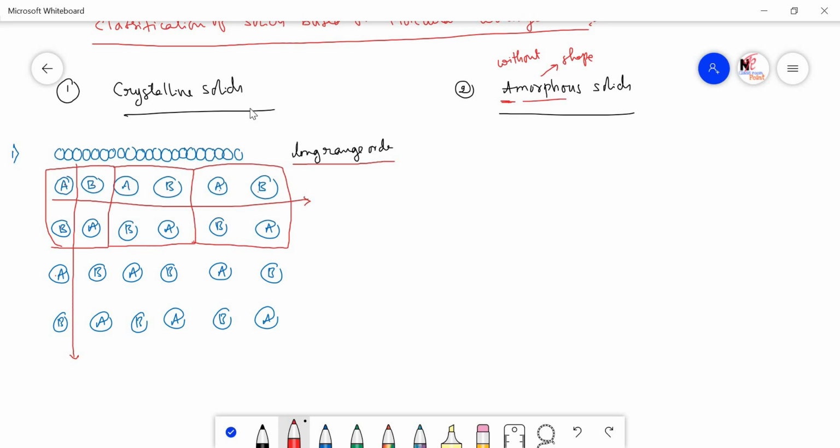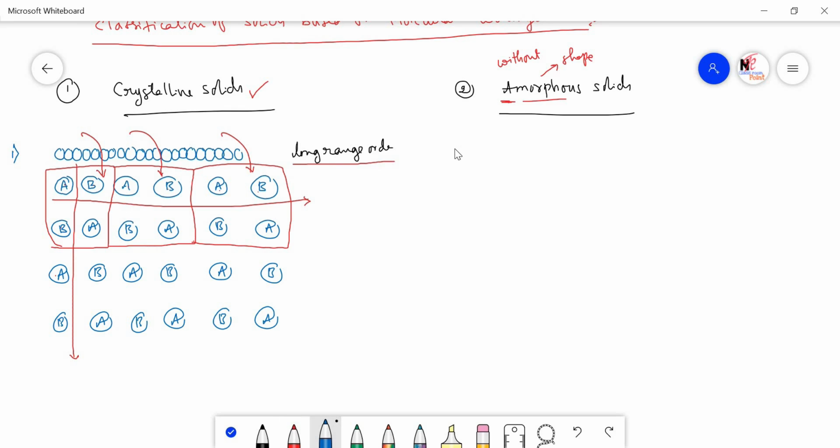AB, BA means actually crystalline solids are said to be formed by the combination of the small crystals having identical order, and after combination of the small crystals, they maintain the same order till the end of the crystal. So, such type of the solids are called as the crystalline solids. So, basically crystalline solids are the solids where the constituent particles maintain the long range order.